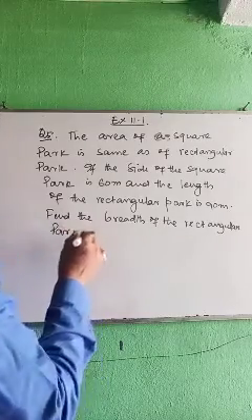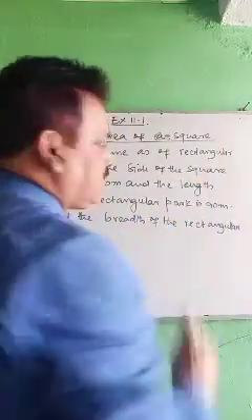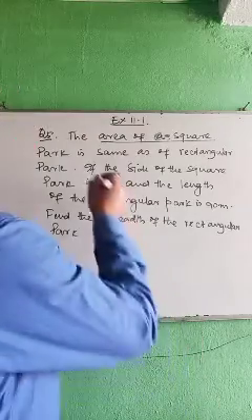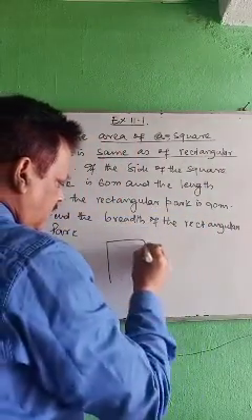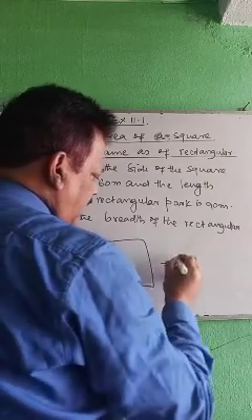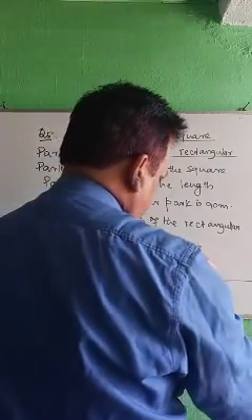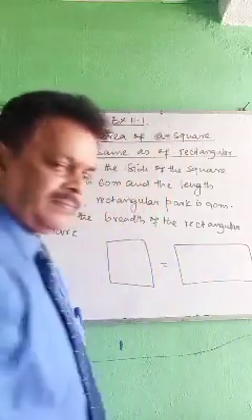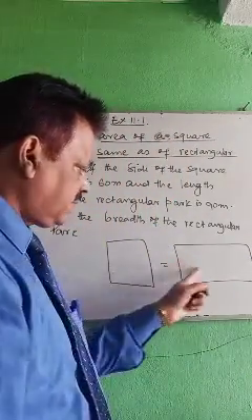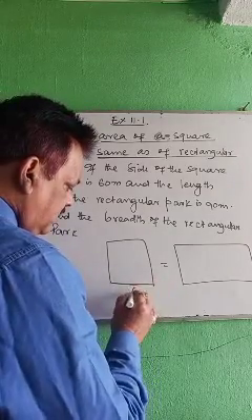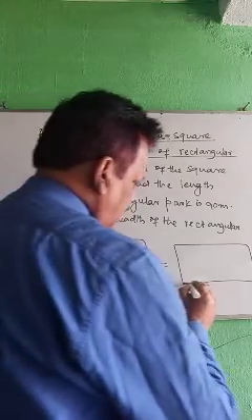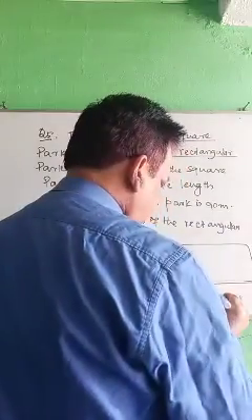Okay, listen now. Area of the square park is same as area of rectangular park, means the square and rectangle have the same area. This side is given as 60 meter, this length is given as 90 meter.